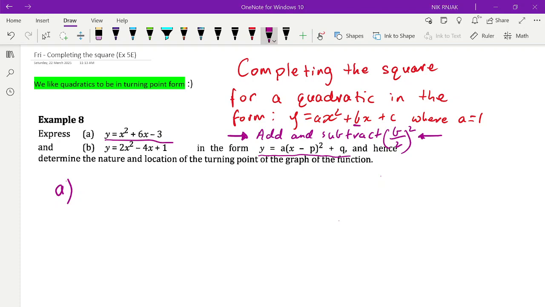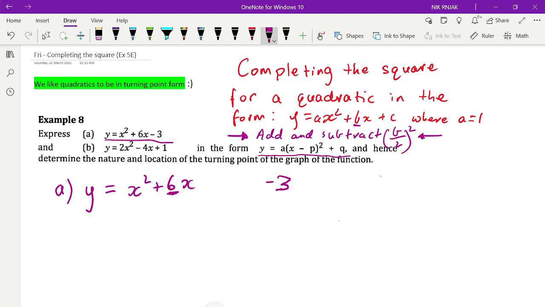So we write down the equation y equals x squared plus 6x, and we leave a bit of a gap before the next term, which is negative 3, and you'll see why in a second. As the formula says, we grab the coefficient of x, we halve it, and then we square it and add it on.